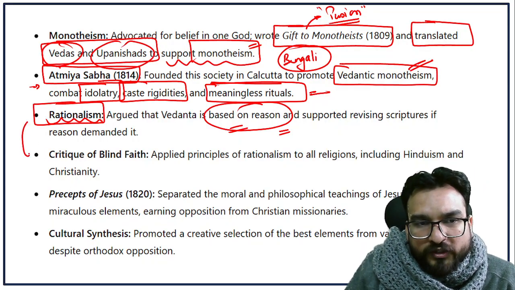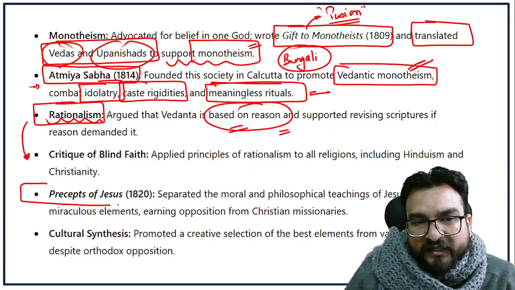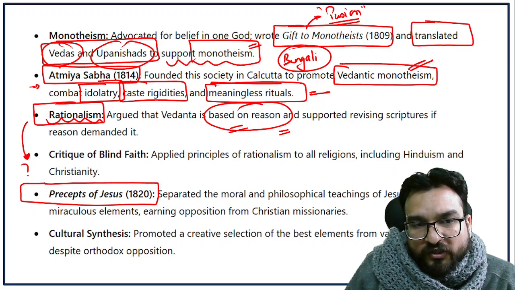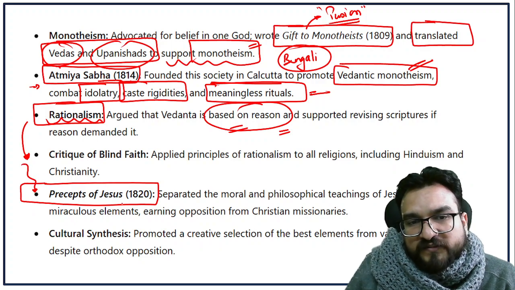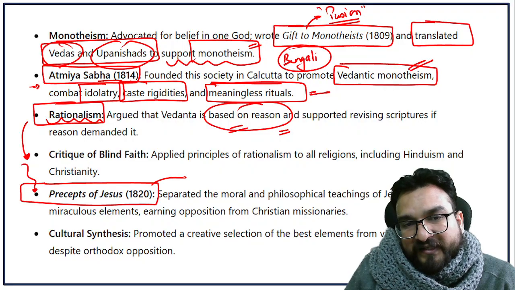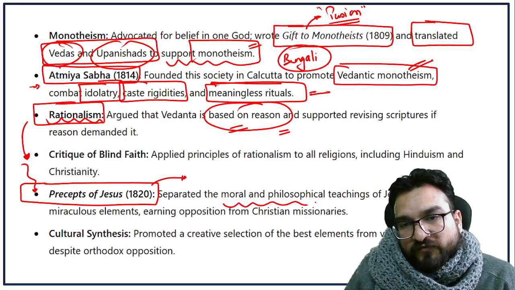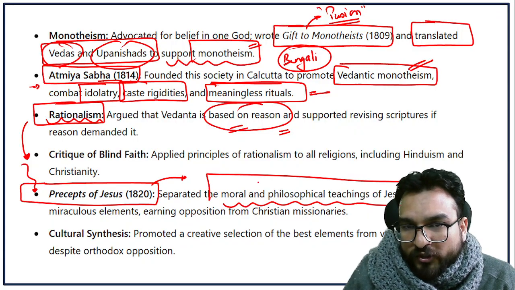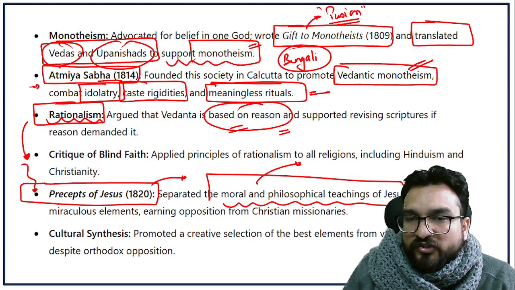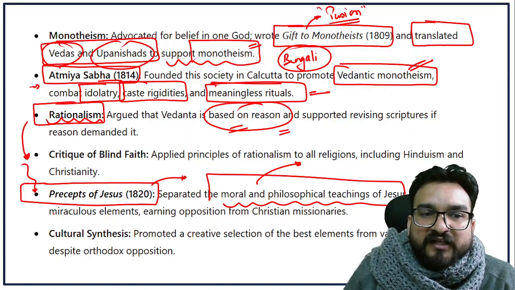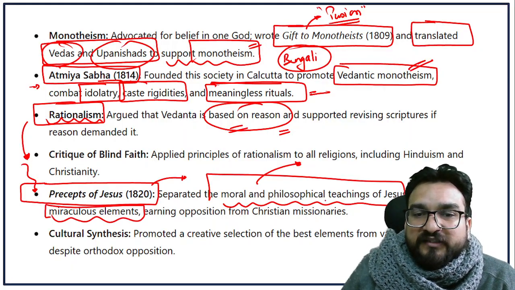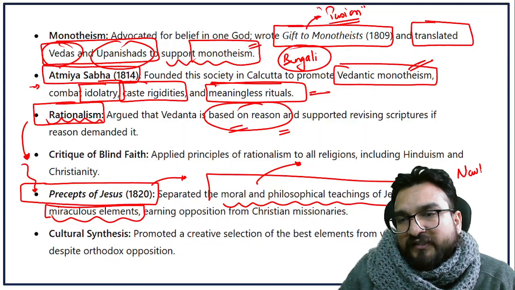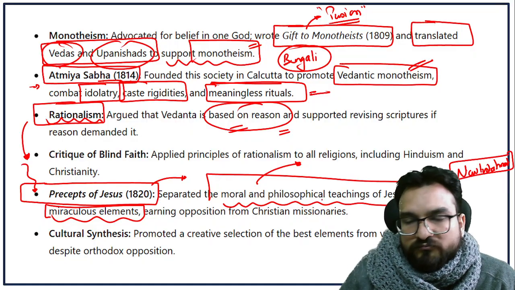So he wanted to incorporate some of the Christian elements too. So over here in 1820, his one more work, which he wrote as Precepts of Jesus, where he separated the moral and philosophical teachings of Jesus, which he wanted to incorporate in their own religion also, from the miraculous elements in the New Testament. The New Testament is the religious scripture of Christians. Right?